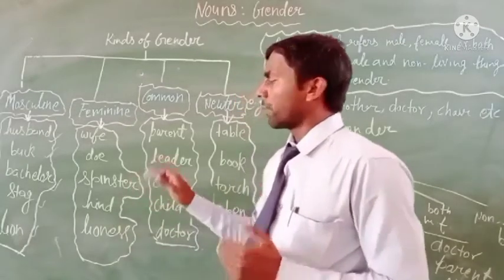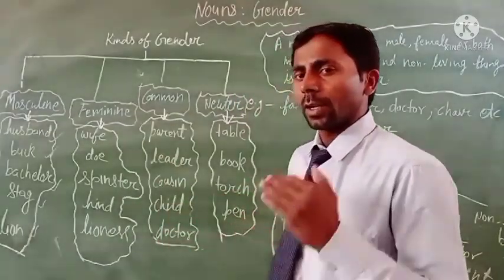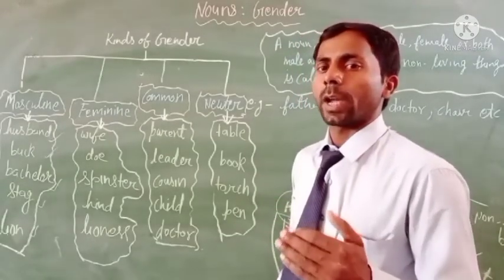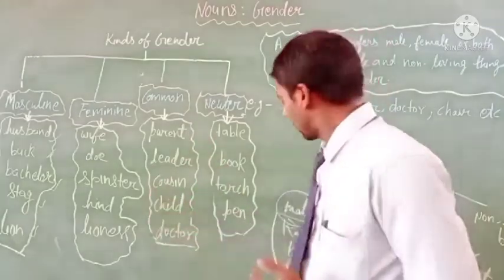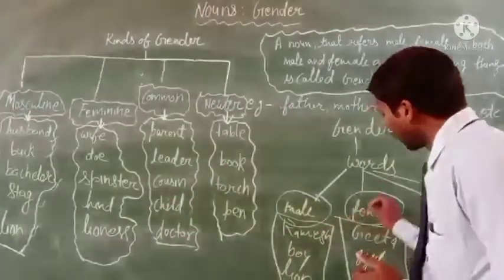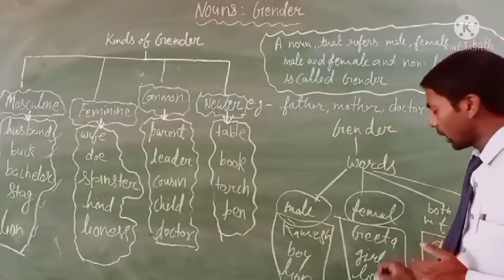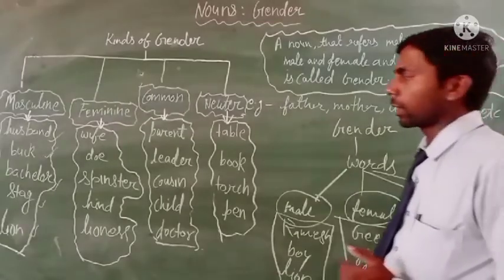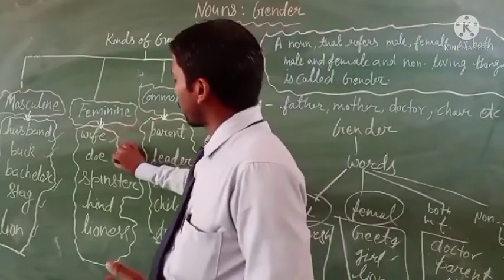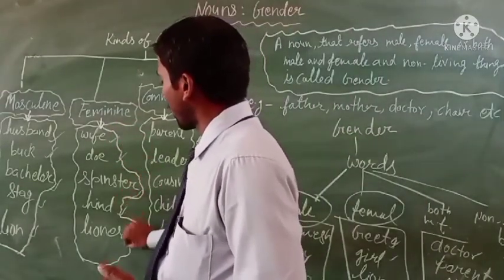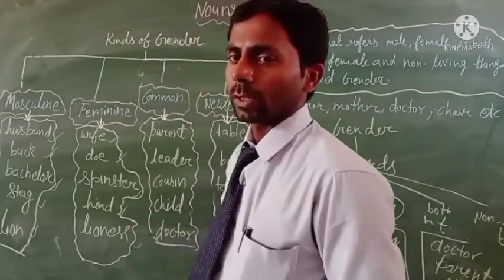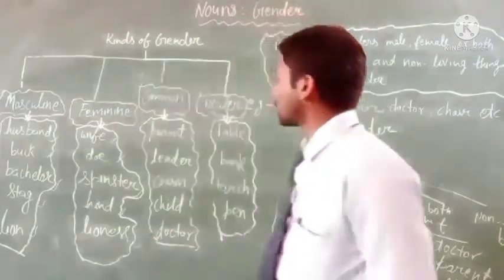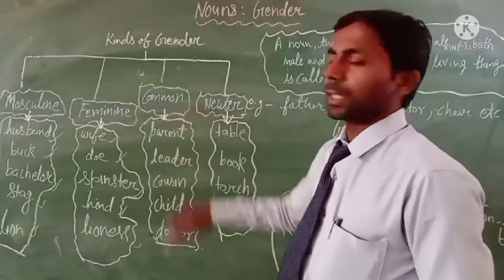And we can simply define it: a noun word that denotes female is called feminine gender, like Gita, girl, and lioness. Here the wife, dove, spinster, hen, and lioness, all these words are feminine gender. Clear?